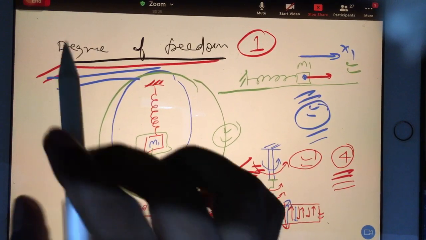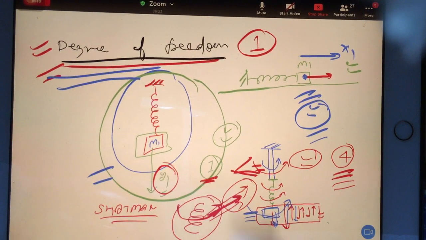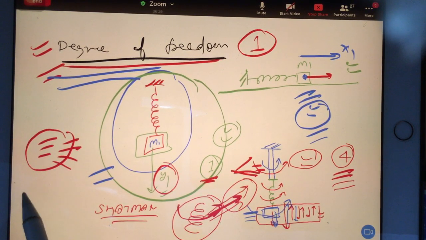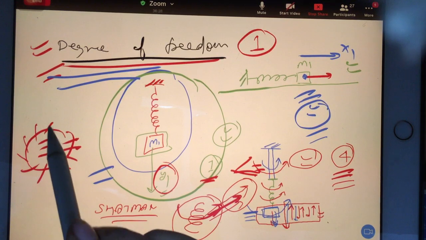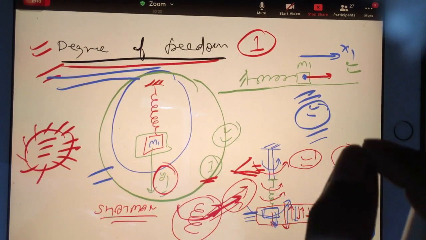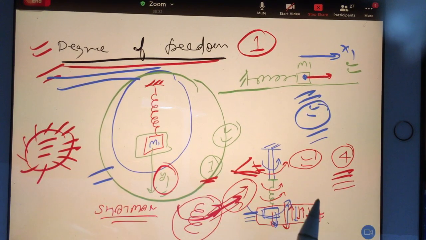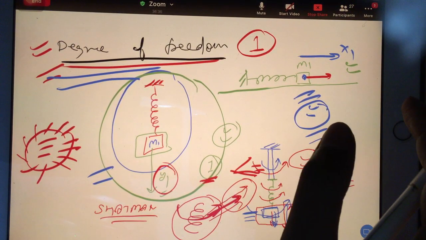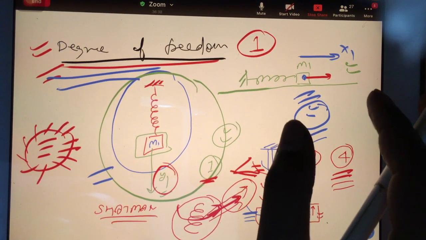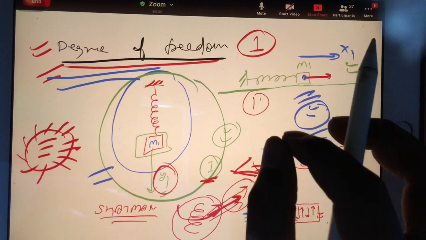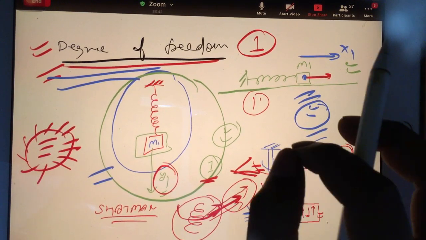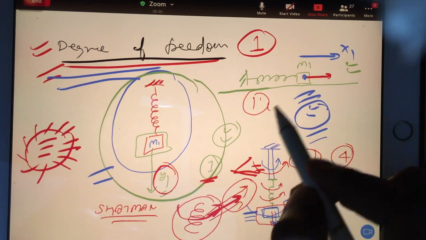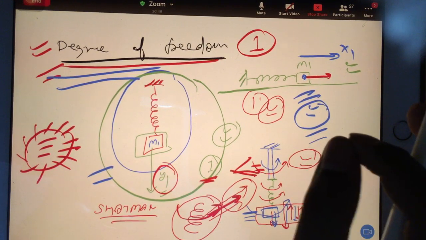So what is my point? How will you judge degree of freedom? At a time, how many masses are involved in the system? Are all those masses having the same displacement or not? If they have the same displacement in the same direction, then degree of freedom is 1. But if all the masses are having different displacements, then degree of freedom will depend on how many displacements are coming into the picture. For example,